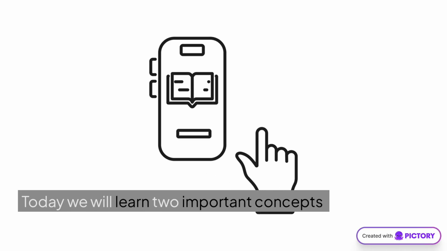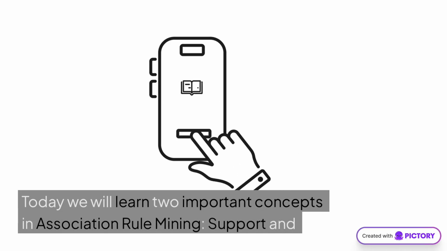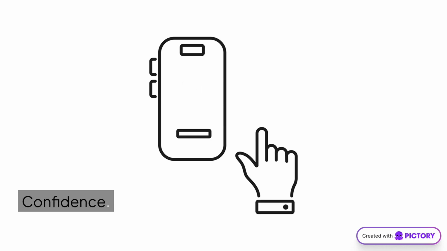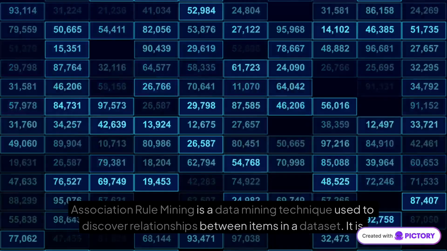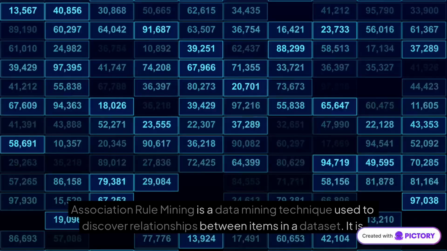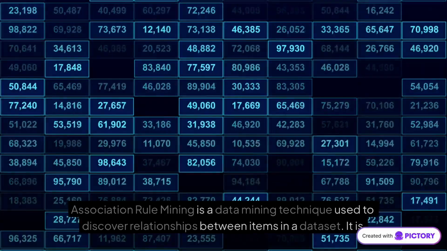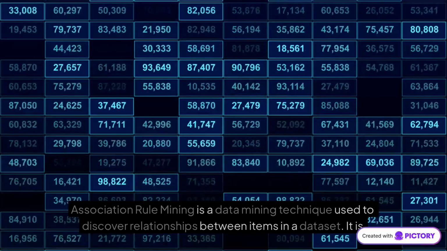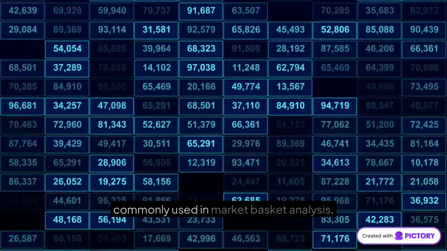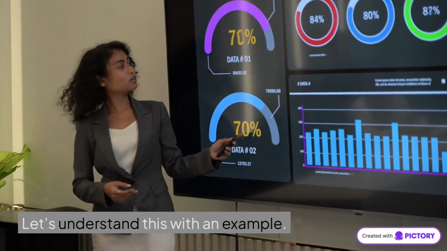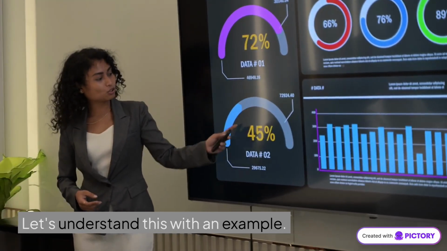Today we will learn two important concepts in association rule mining: support and confidence. Association rule mining is a data mining technique used to discover relationships between items in a dataset. It is commonly used in market basket analysis. Let's understand this with an example.